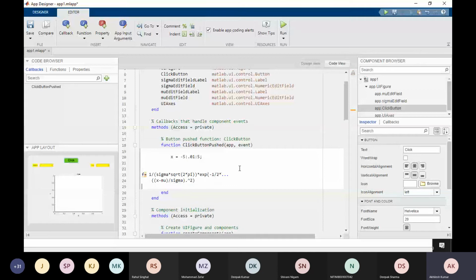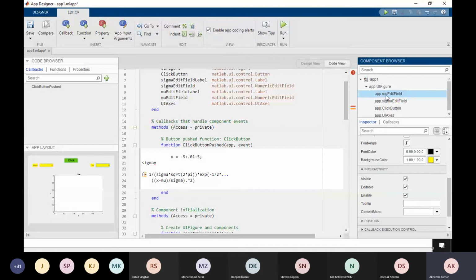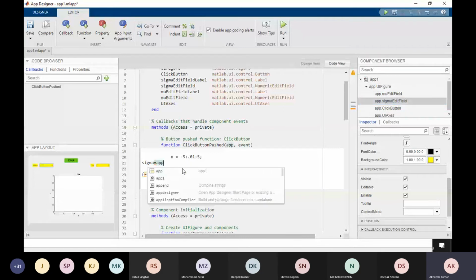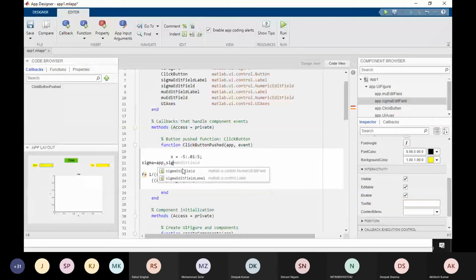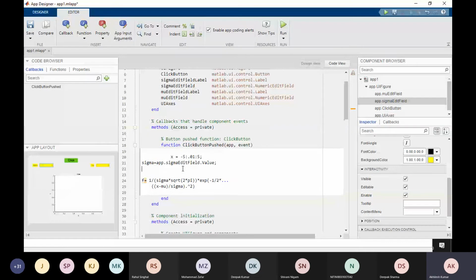What I want to do is vary this sigma and mu value. One thing more: whatever variable I assign here as a default will be saved in the app. My mu value, the mean value, and the standard deviation will be saved here. So app dot sigma edit field dot value gives me the sigma value.